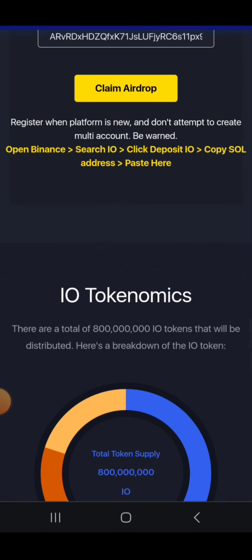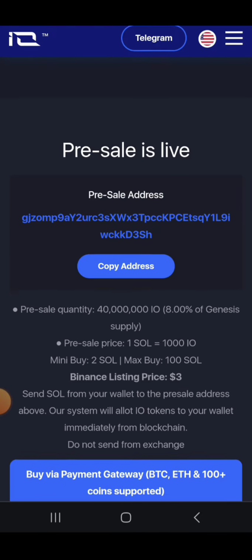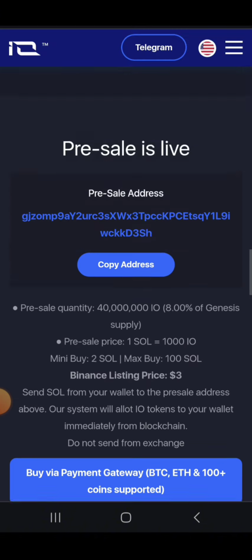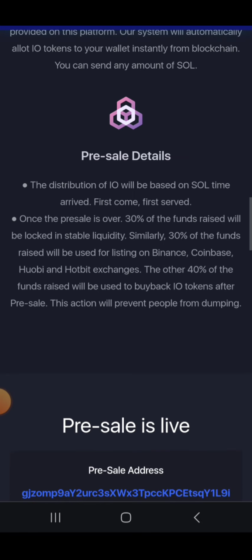Now how can you increase your earning more? Scroll down, you can get your free referral address. You have to copy this address, paste it in another crypto wallet and share this with your friends so that another person joins this bot and the other person also gets 50 IO token, and you will also get 50 IO token if a person joins this bot through your referral link.